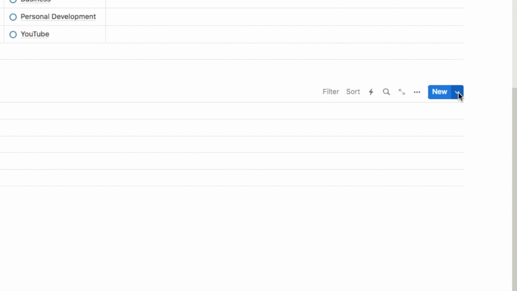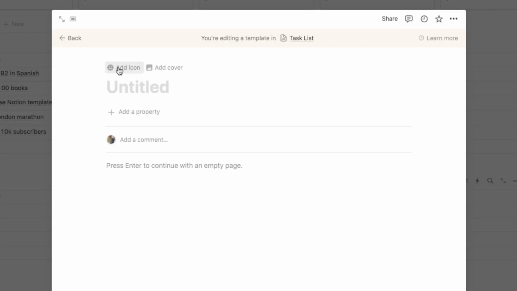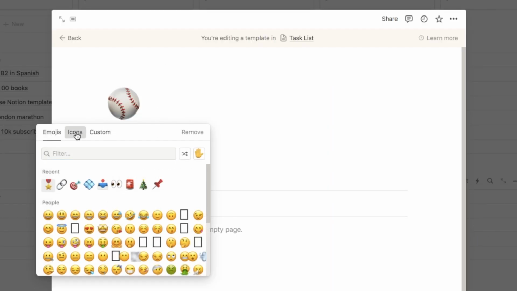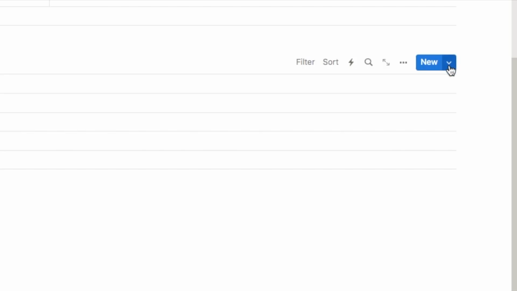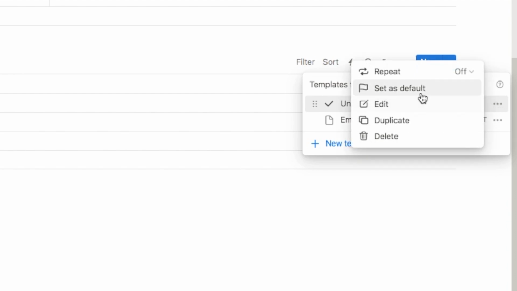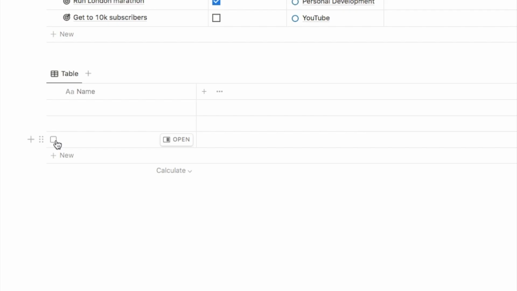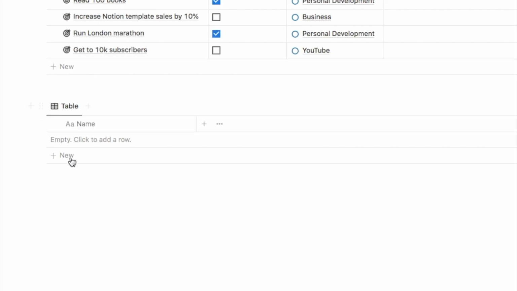We're going to start by adding a default icon for all of the tasks. So once again, we're going to click on the downward arrow, add a new template, and we're going to add an icon. And as I said, this one is going to be a check mark. So let's go with this one, hit back. And once again, just click on the down arrow, click the 3 dots, and just set it as default. So I'm just going to delete these 3 rows and add a new one.